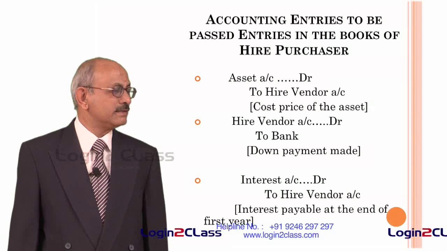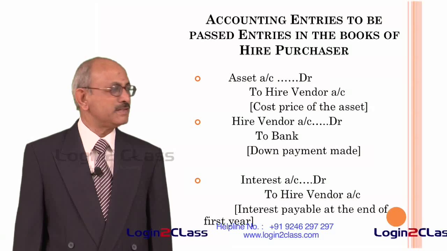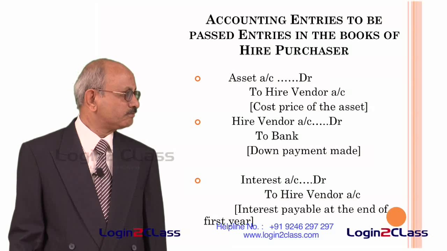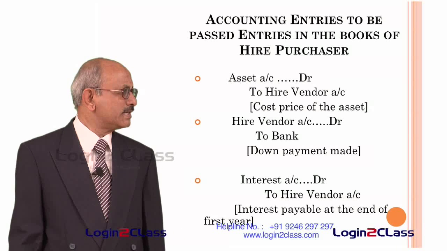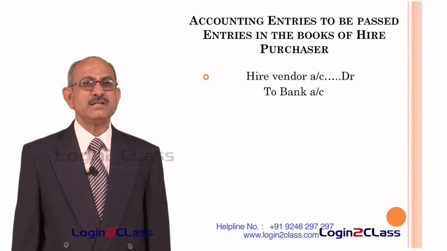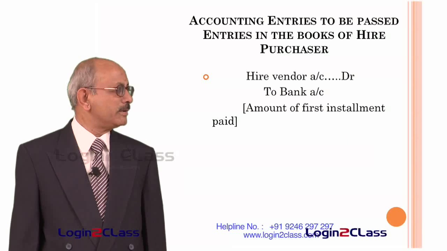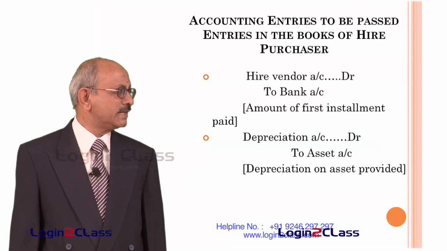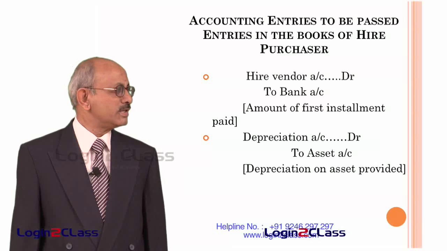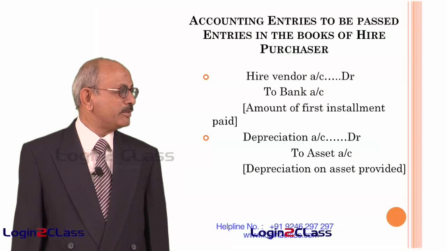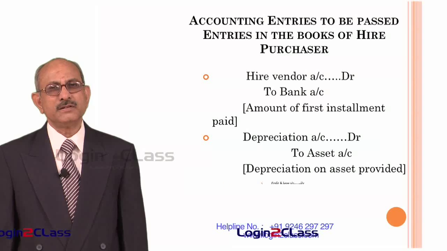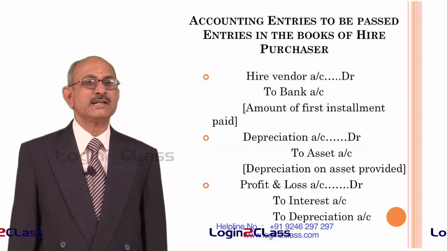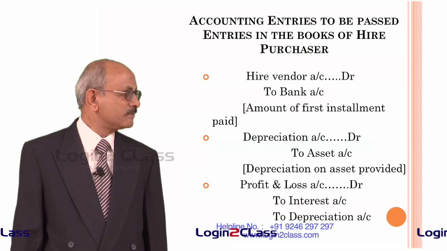And when the interest is payable at the end of the first year, then interest account is debited and it is credited to hire vendor account. This is in the books of the hire purchaser. And when the amount of first installment is paid, again hire vendor account is debited and bank account is credited. When depreciation on the asset is provided, then depreciation account is debited and asset account is credited, and ultimately depreciation and interest have to be transferred to the profit and loss account. Therefore, profit and loss account is debited by crediting interest account and depreciation account.